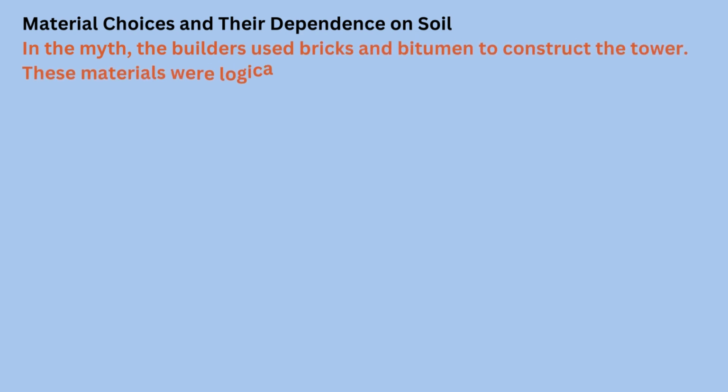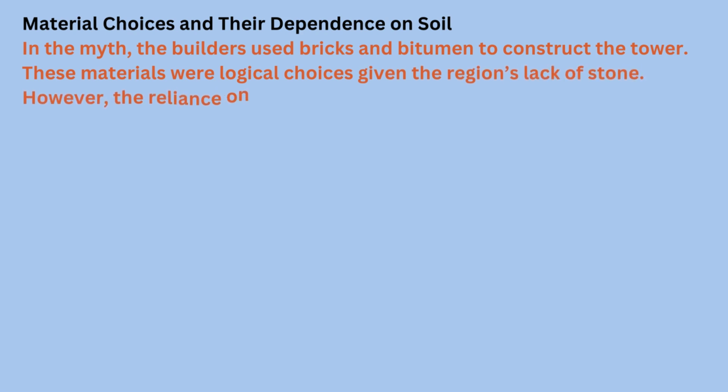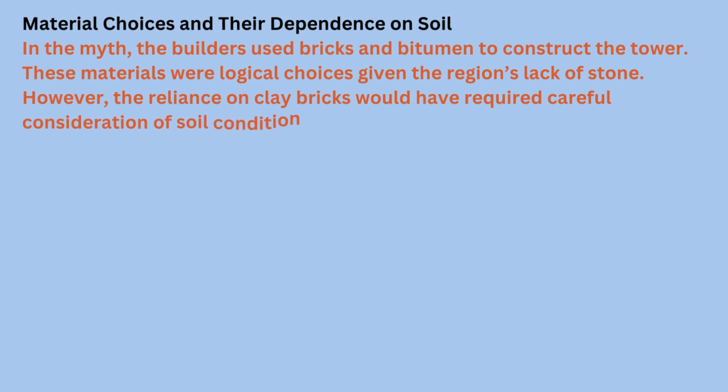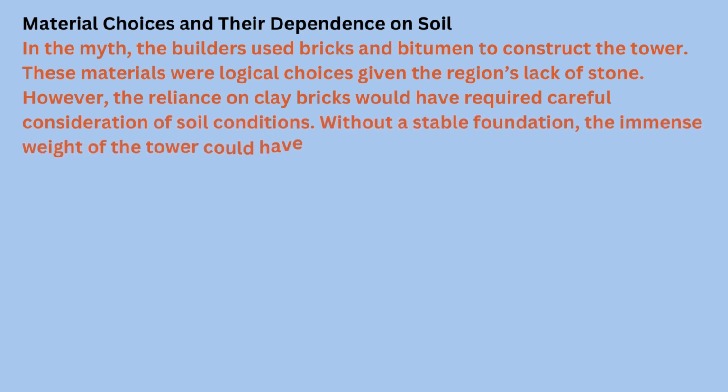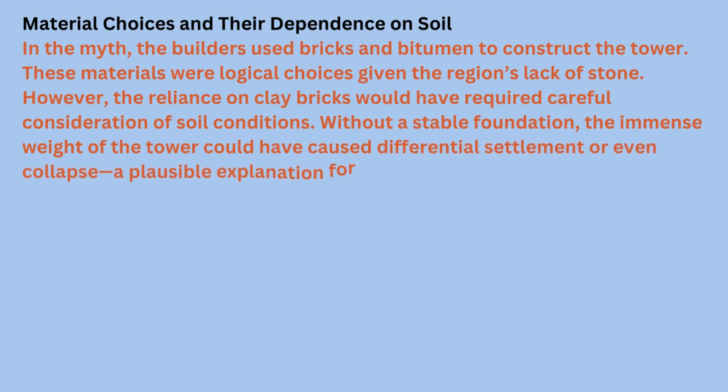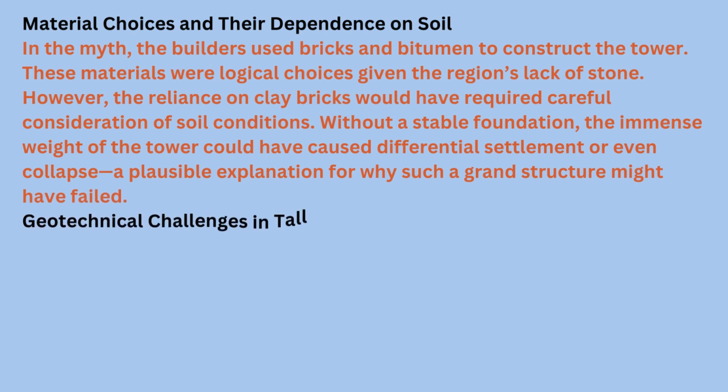Material choices, and their dependence on soil. In the myth, the builders used bricks and bitumen to construct the tower. These materials were logical choices given the region's lack of stone. However, the reliance on clay bricks would have required careful consideration of soil conditions. Without a stable foundation, the immense weight of the tower could have caused differential settlement or even collapse, a plausible explanation for why such a grand structure might have failed.